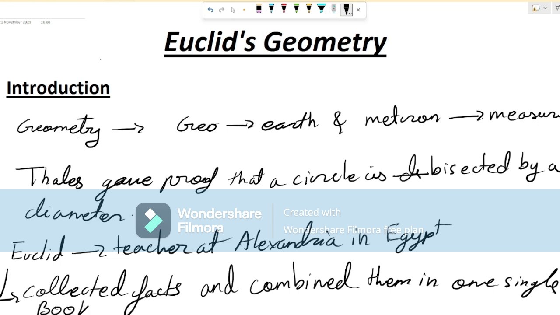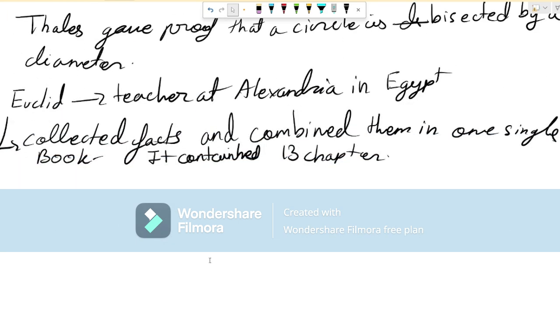Okay, it contained 13 chapters. And what was the name of this book? Well, the name of this book was Elements.